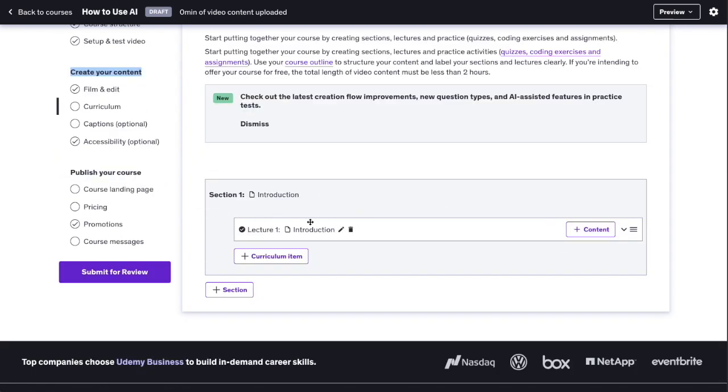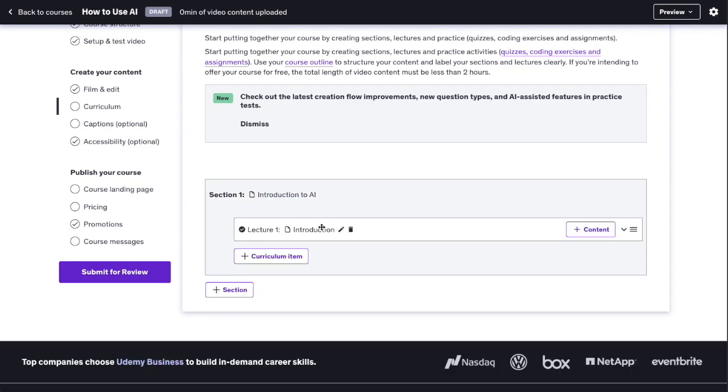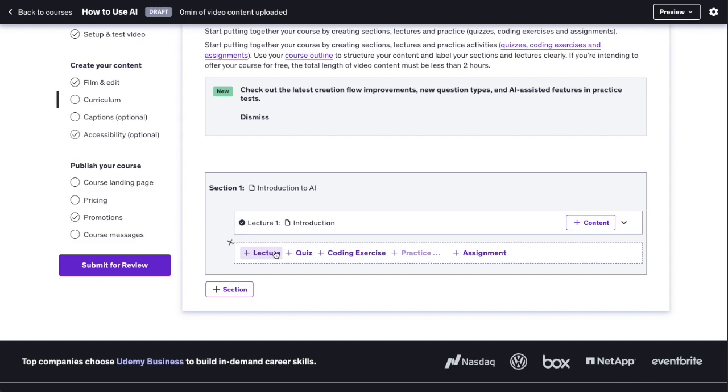So now here we have an example section. For example, we can call it introduction. Let's do introduction to AI. So you can change the text around here. You can save this section, and then you can start to add lessons or lectures to it. For instance, here we have an introduction lesson. We can add some more.